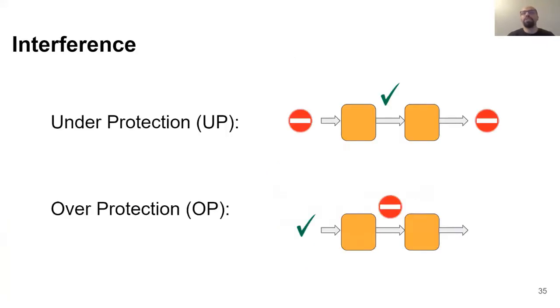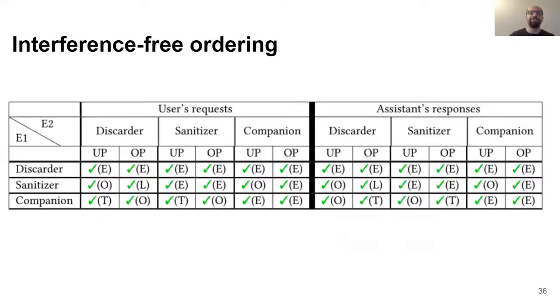In our paper, we introduced two ways extensions can interfere with each other. First of them is underprotection, which means undoing the protecting act of the previous extension. For example, a redactor extension redacts a word, but the next extension adds the word back to the phrase. The second is overprotection, which means causing the next extensions to apply an unnecessary protecting act. For instance, let's assume that we have a discarder extension which blocks phrases that include a forbidden word. If a previous extension adds that forbidden word to the phrase, it will cause overprotection.